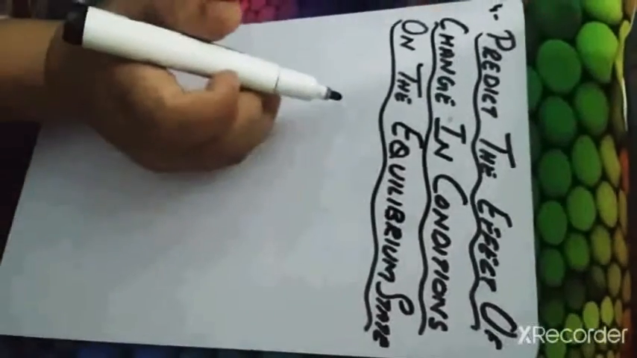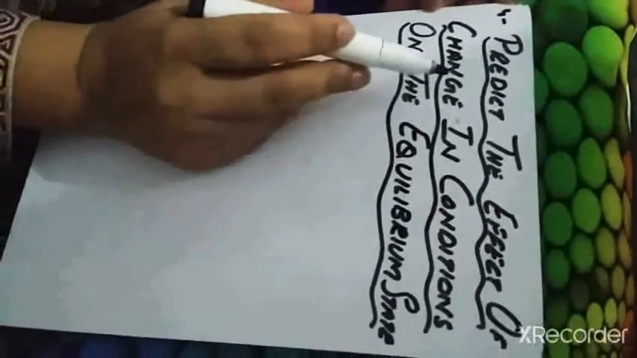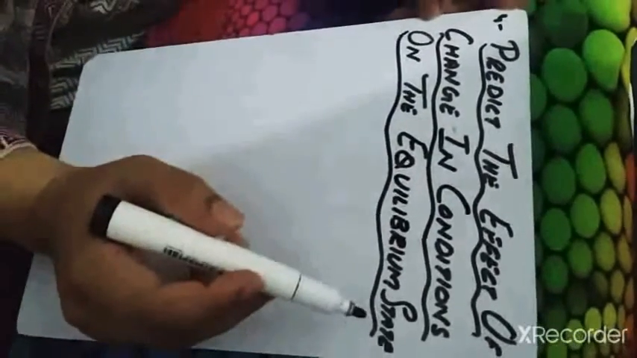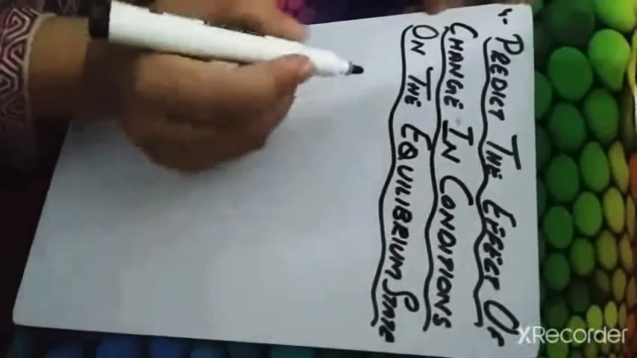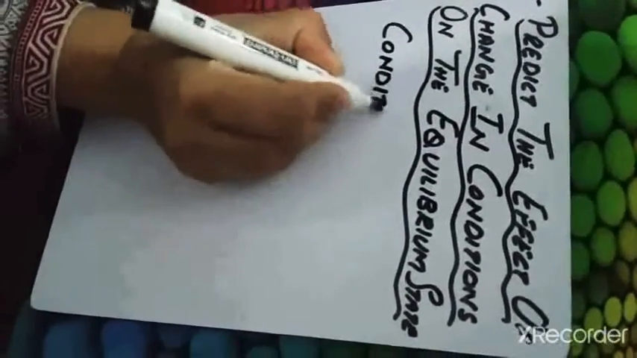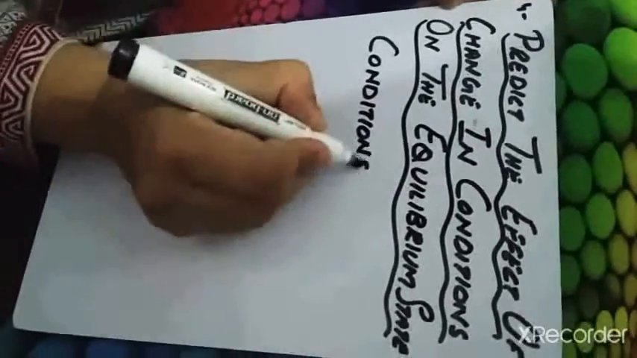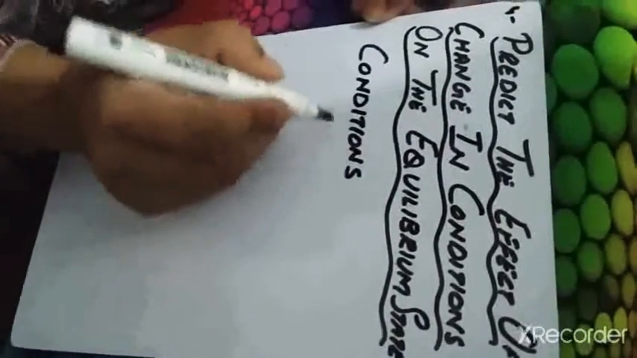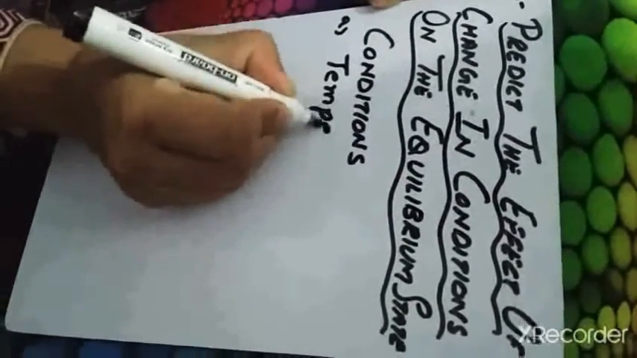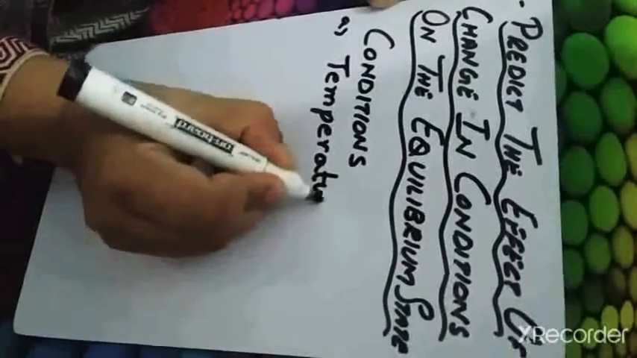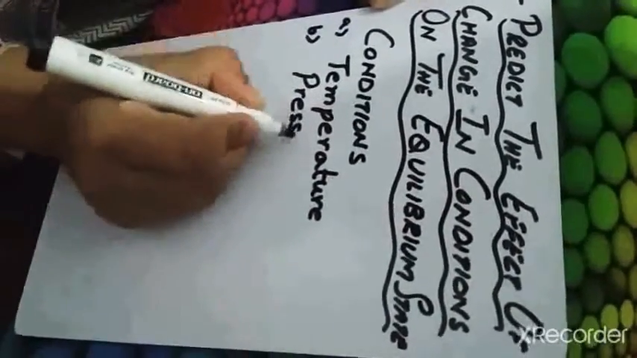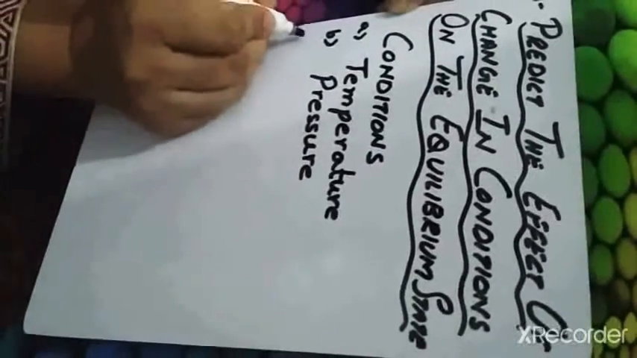Today we will do the last point of the topic 9.4, that is predict the effect of change in conditions on the equilibrium state. Now come to the point that what do you mean by the conditions? In chemistry, conditions means temperature, pressure, and concentration.